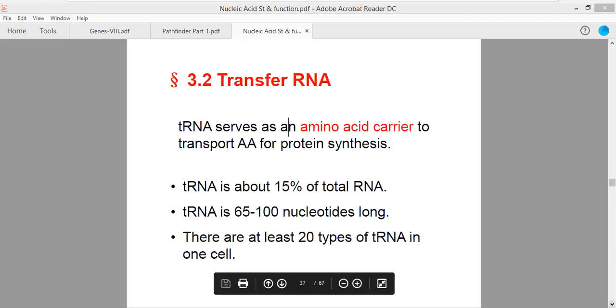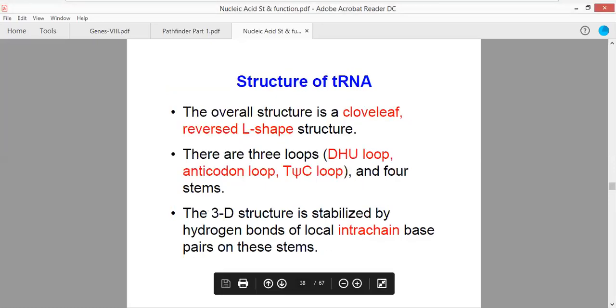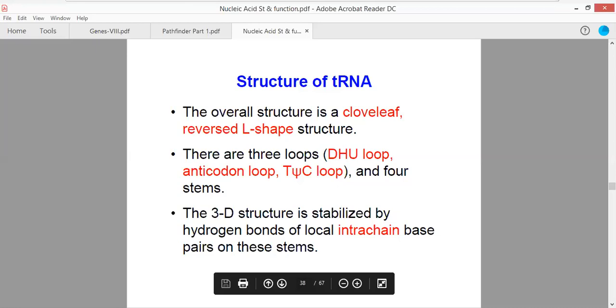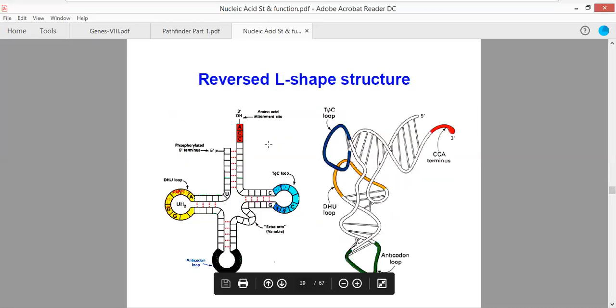Okay, moving forward, structure of tRNA. The overall structure of the tRNA is a cloverleaf and a reversed L-shaped structure. When you look at the structure of the tRNA, in the next slide we have the structure of the tRNA. These are the two different structures of tRNA.